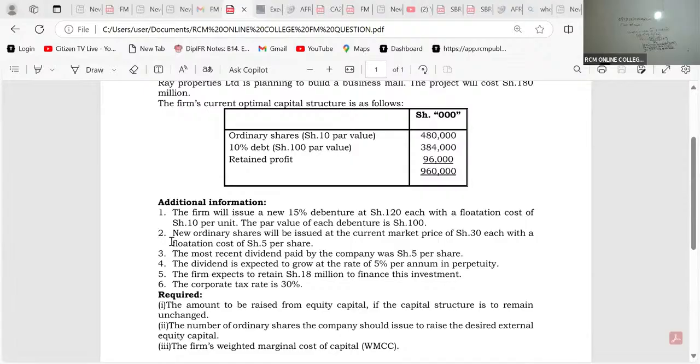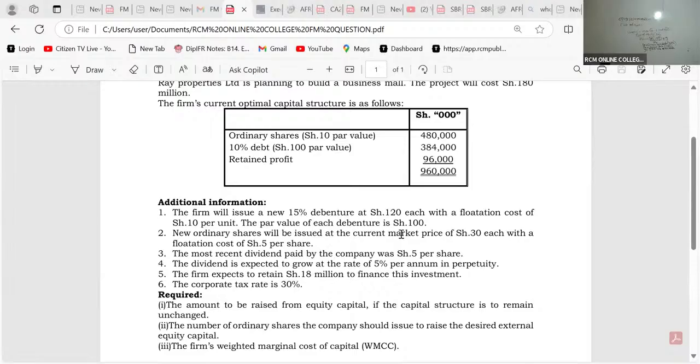We are told here in note number 2, the new ordinary shares will be issued at the current market price of 30. So that 30 stands for what? Is it DO or PO? It's a market price. So that is PO.